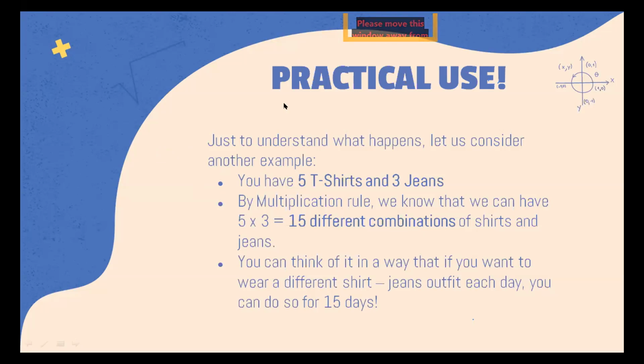So just simply adding all of the possibilities, we can get this. And the multiplication rule is just a generalization of what we can see in a tree, and the tree diagram can really help in visualizing this. And also you can think of it from a different perspective: if you want to wear different combinations of shirts and jeans for some days, then how many days can you wear them? So the answer would be 15 days, right?